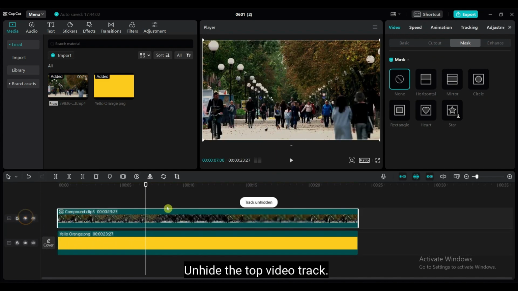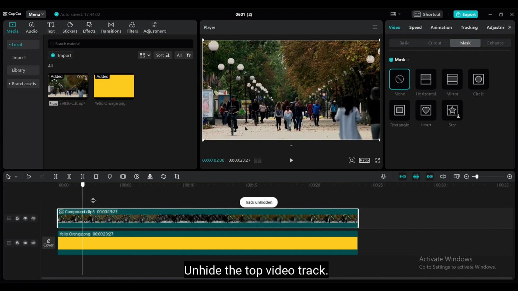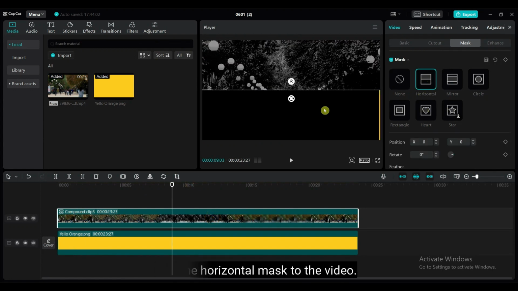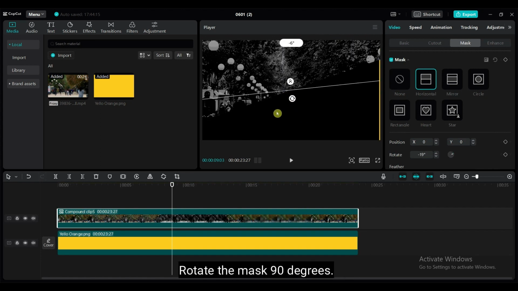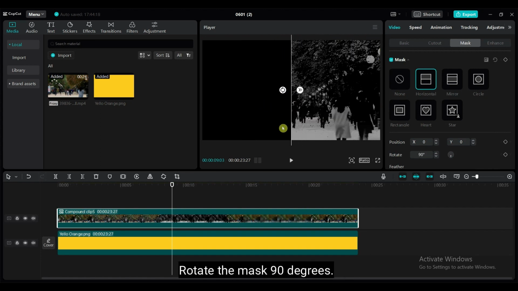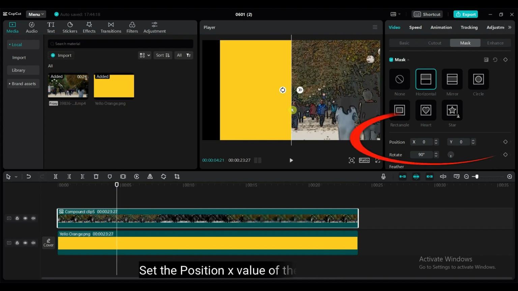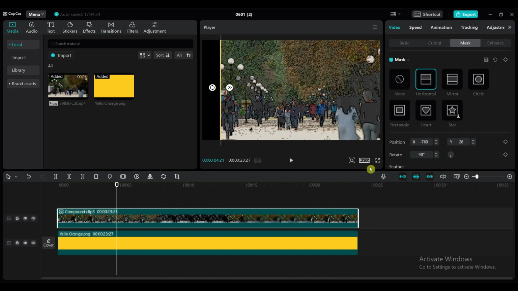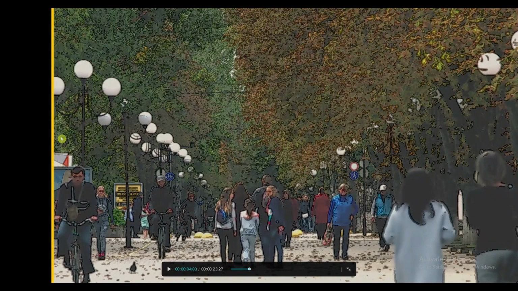Unhide the top video track. Add the horizontal mask to the video. Rotate the mask to 90 degrees. Set the position X value of the mask to -760. The position of the video and yellow background should look like this.